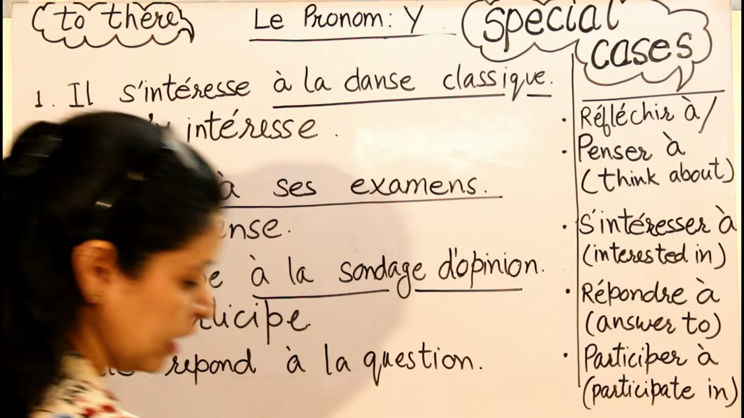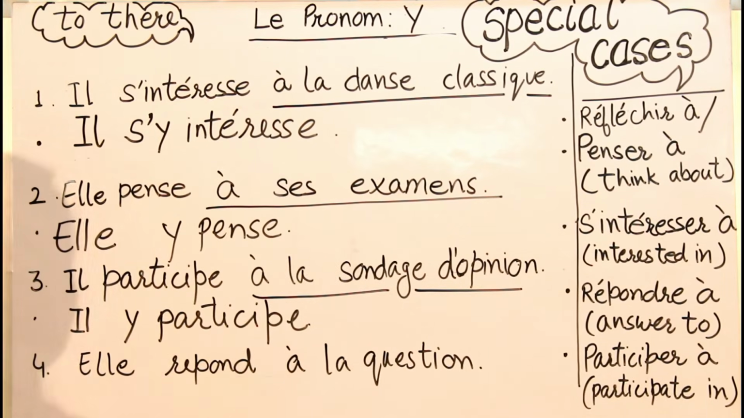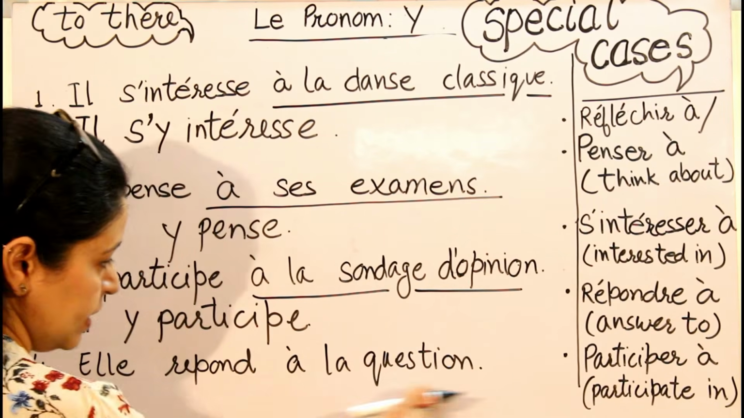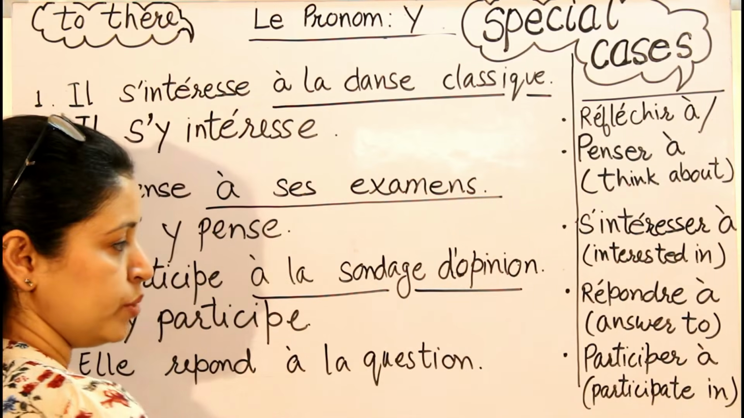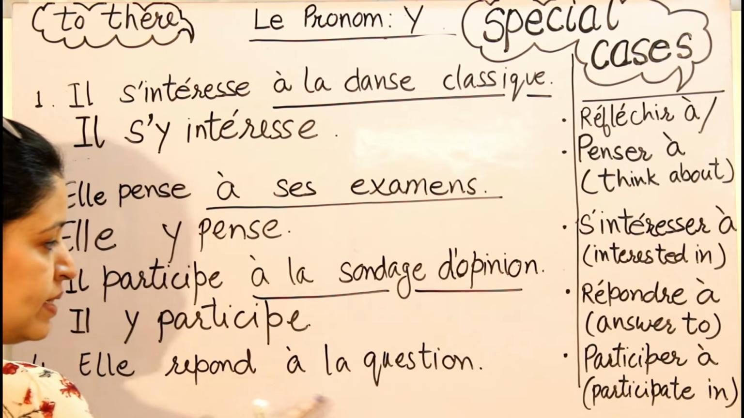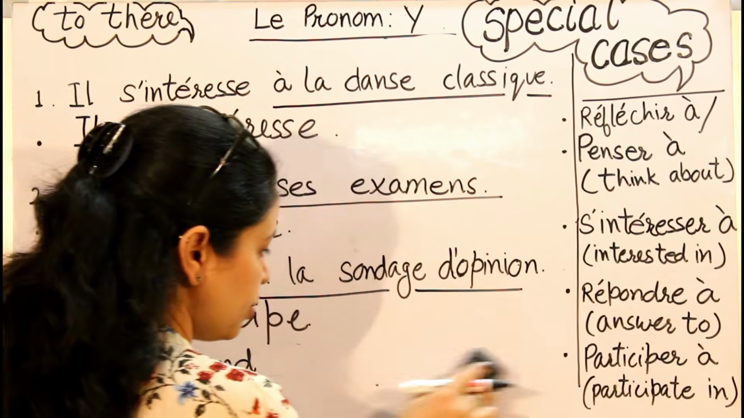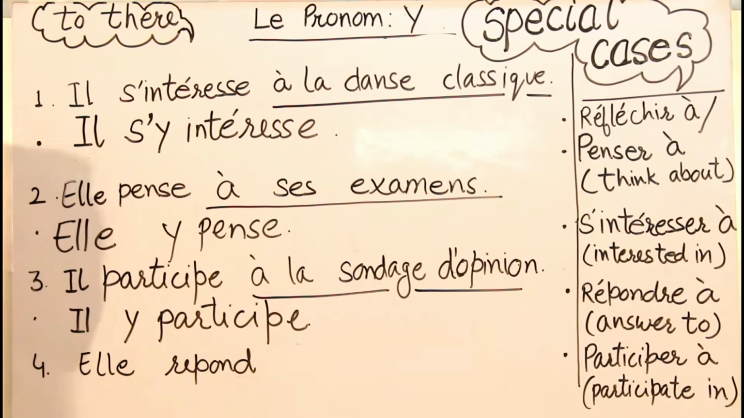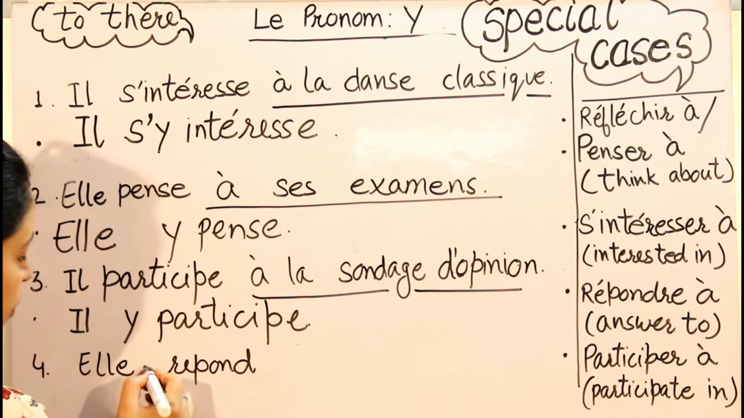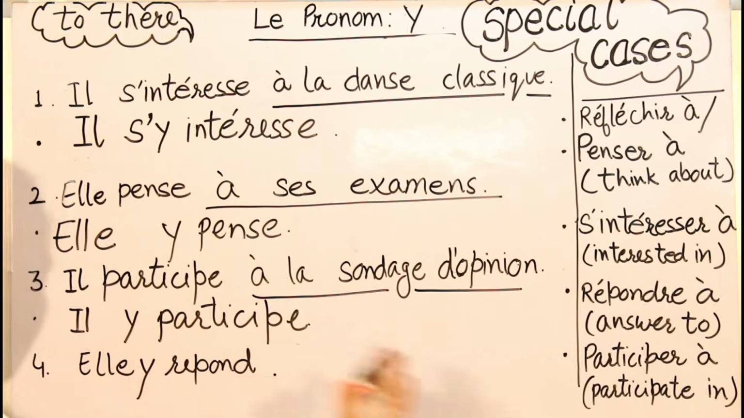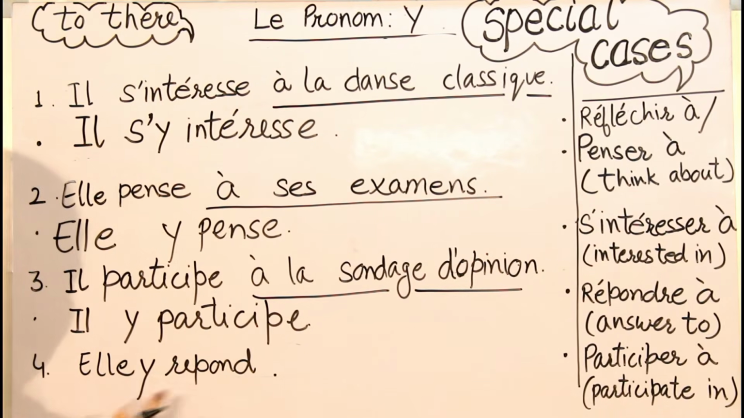Elle répond à la question. She is responding to the question. Now again I need to replace this. She is not responding to someone. She is responding to a question. It's a thing. I'll cut this because I don't want to repeat this thing in my sentence and I will use a pronoun instead, that is pronoun Y. Elle y répond. She is responding to it. She is responding to the question. Now I'm not saying the question, she is responding to it.